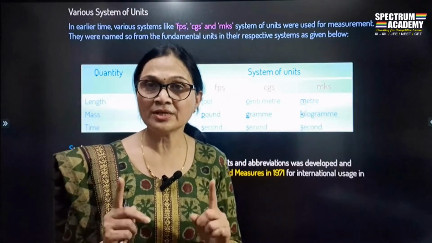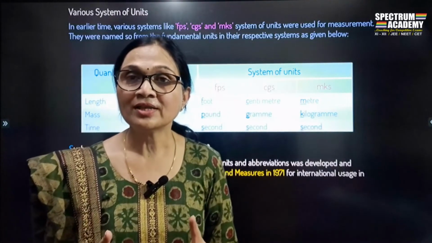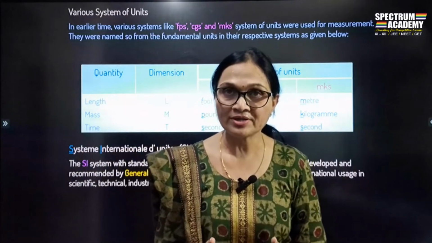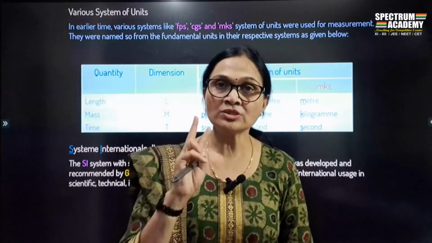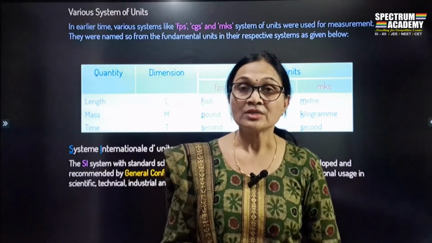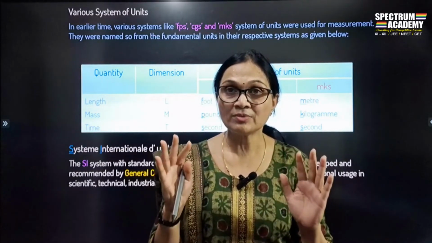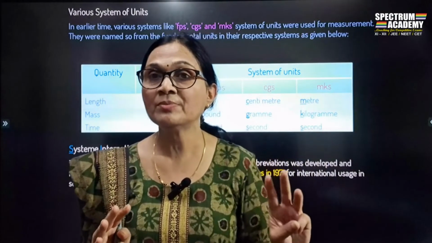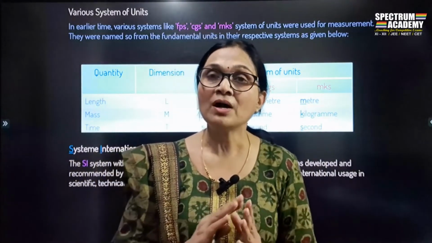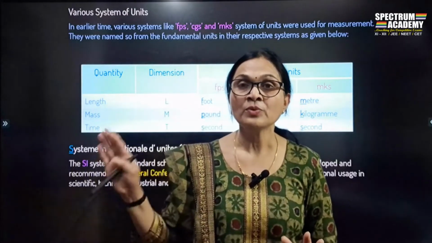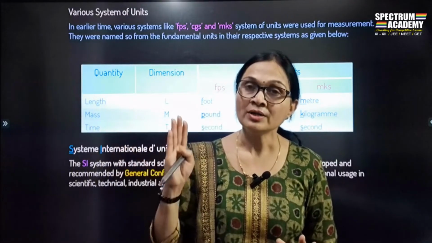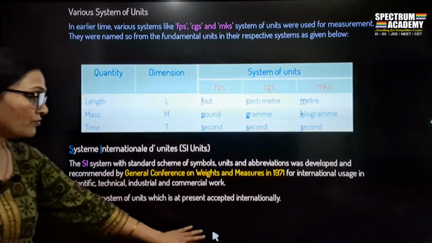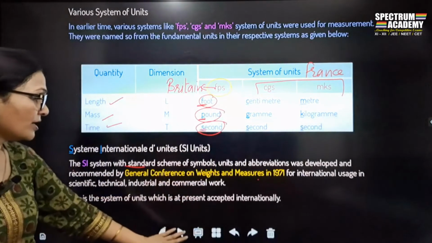So basically in the SI system you will find that there are 7 fundamental units or quantities and plus 2 supplementary fundamental quantities. इसका मतलब है पूरे physics में सिर्फ और सिर्फ there are 7 fundamental and 2 supplementary fundamental quantities. बाकी सारे जो quantities हैं, all those quantities are derived quantities. So let us see what the fundamental quantities are.